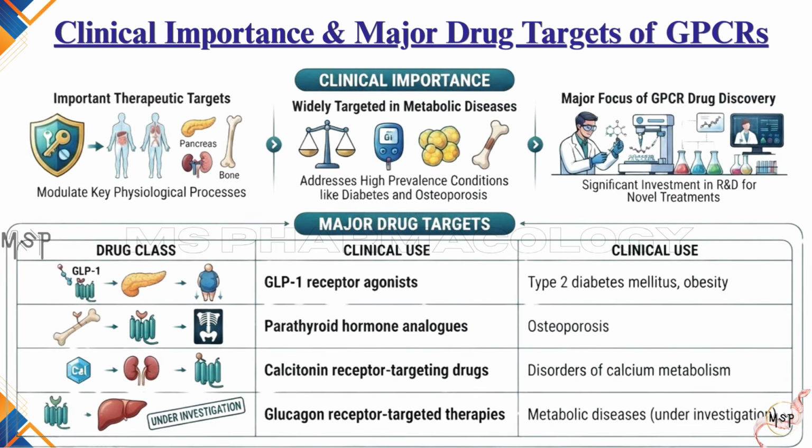Several important modern drugs act on Class B GPCRs. Examples include GLP-1 receptor agonists, widely used in the treatment of type 2 diabetes mellitus and obesity. Parathyroid hormone analogs, used in the treatment of osteoporosis. Drugs targeting calcitonin receptors are used in disorders of calcium metabolism. And experimental therapies targeting glucagon receptors for metabolic diseases. In recent years, Class B receptors have become one of the fastest-growing areas of GPCR drug discovery because of their central role in metabolic disorders.